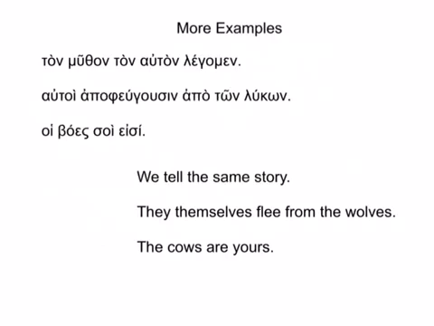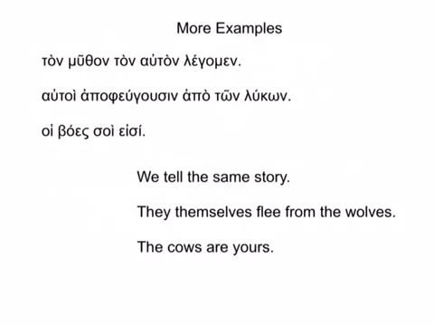Here are some more examples in Greek. So we have the sentence ton muthon ton auton legomen, or we tell the same story. Notice that auton is in the attributive position here. It doesn't come between the article and the noun, or right before the noun, but because it is still preceded by an article, it's still in the attributive position and it's still modifying muthon. You should think of these articles as being sort of like grabbers. They kind of grab a hold of things that might modify what we're talking about, in this case the story, and they attach them to the story.